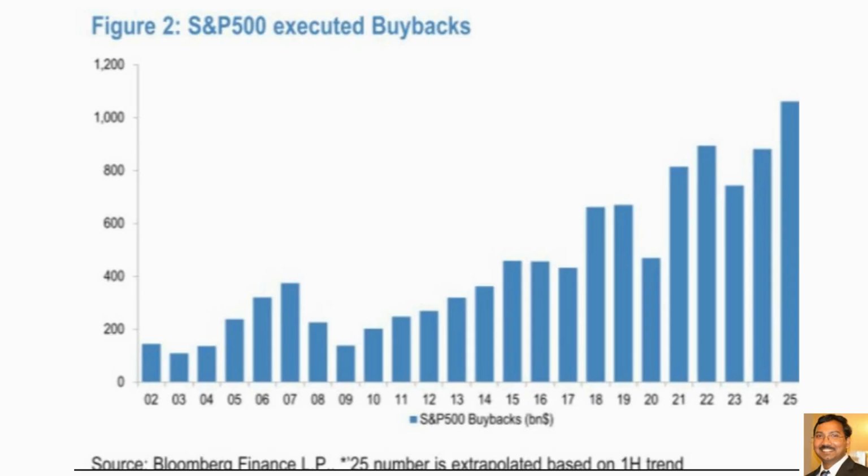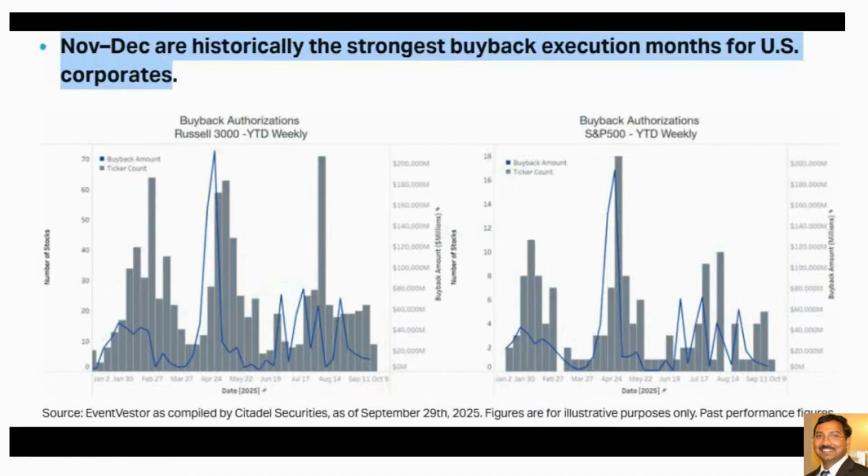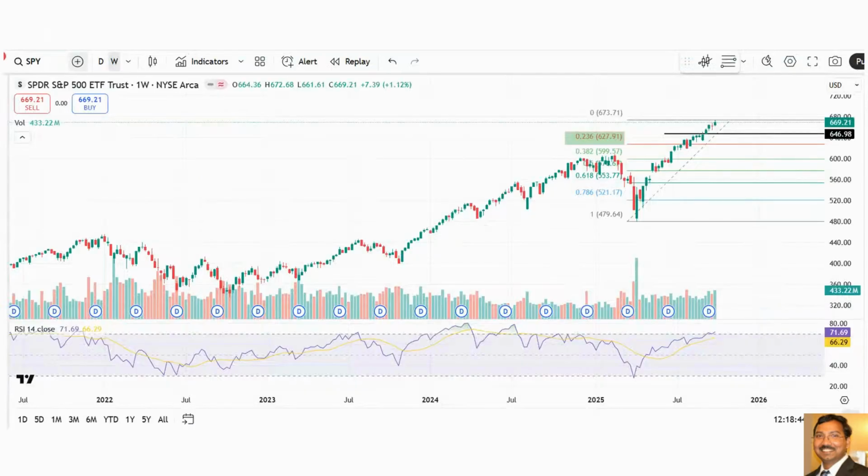So the market went up, which means there is a strong upside momentum over the last 8 or 10 months. That's one of the reasons why the market went up. And if you see here, November and December are historically the strongest buyback execution months for US corporates, both for small cap Russell 3000 and also the S&P 500. So November and December are very good months for buybacks. That's one of the reasons the stock market is seasonally bullish in November and December.